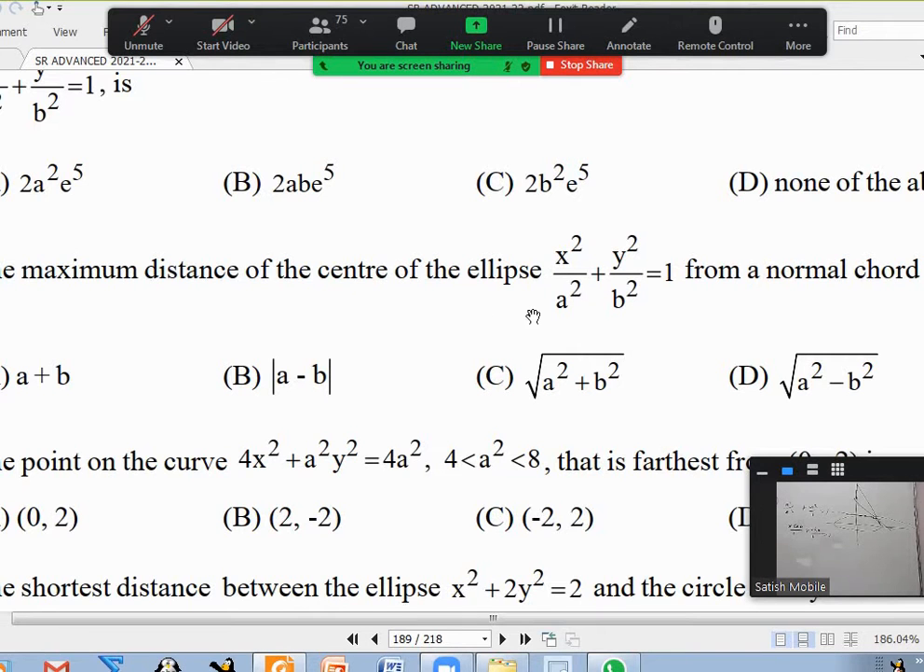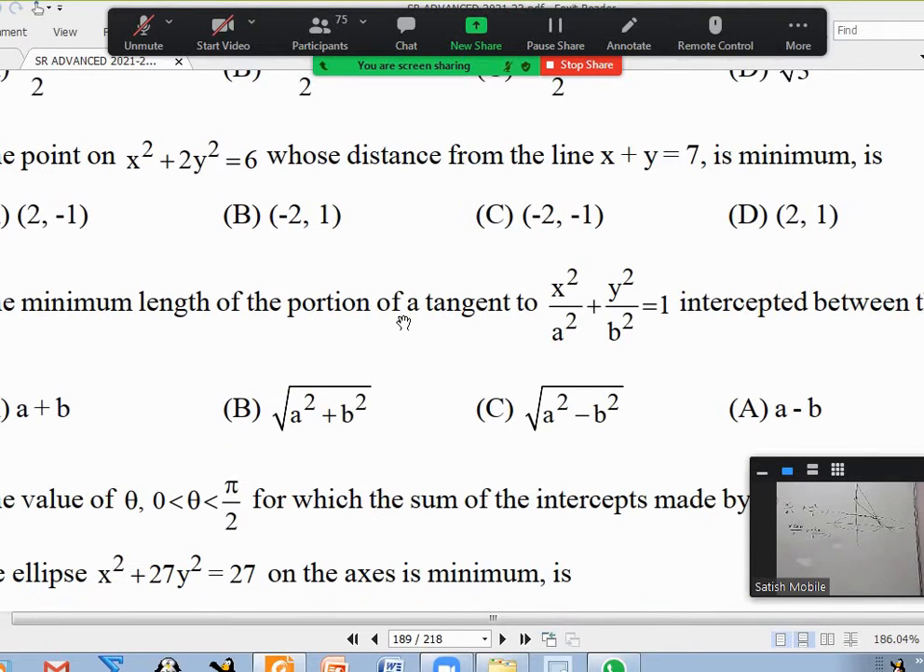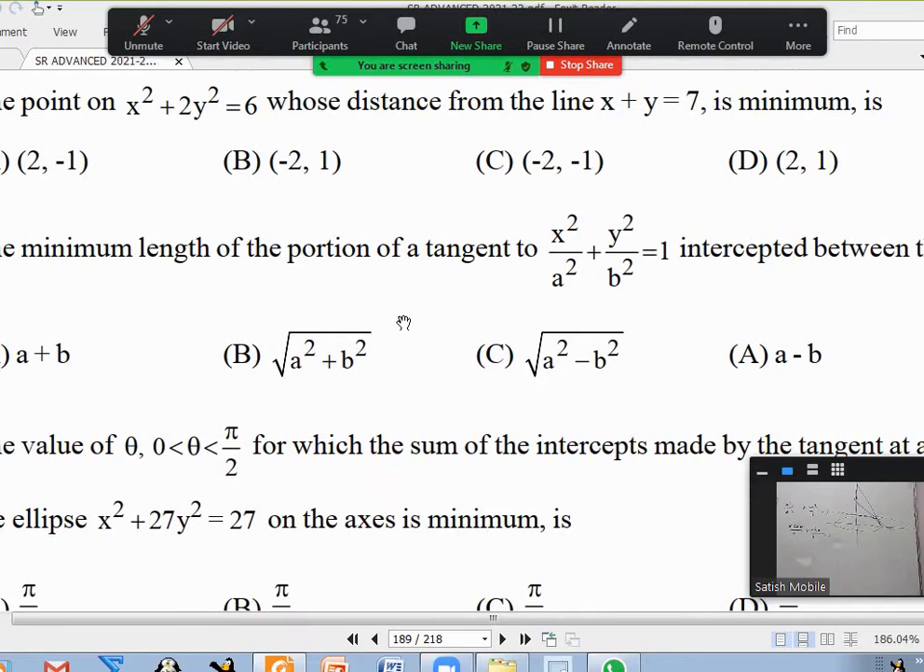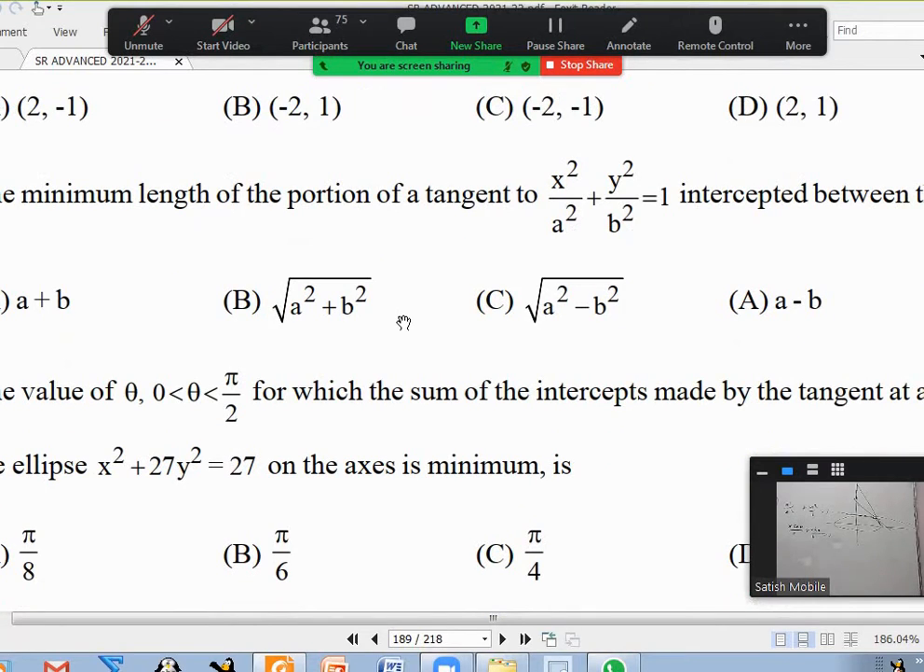The maximum distance of the center of the ellipse. Okay. That is the denominator. What we got there, we are going to get the same. So it appears to be similar. So fine, this is a general tangent. Let us see what is the x-intercept. This point P, I'll call it a by cos theta comma 0, the x-intercept. This point is Q, 0 comma b by sin theta.